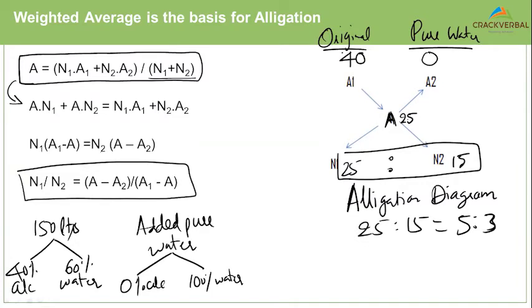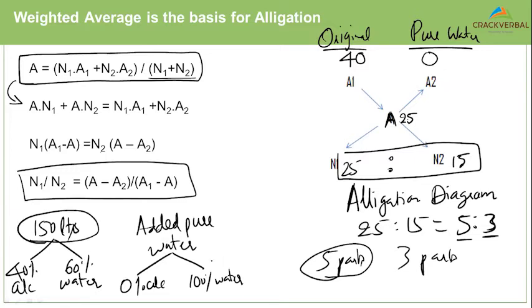It means my original solution and pure water were mixed in the ratio of 5 is to 3. Which means 5 parts of the original, 3 parts of pure water. But the 5 parts is how many liters? The 5 parts is 150 liters.